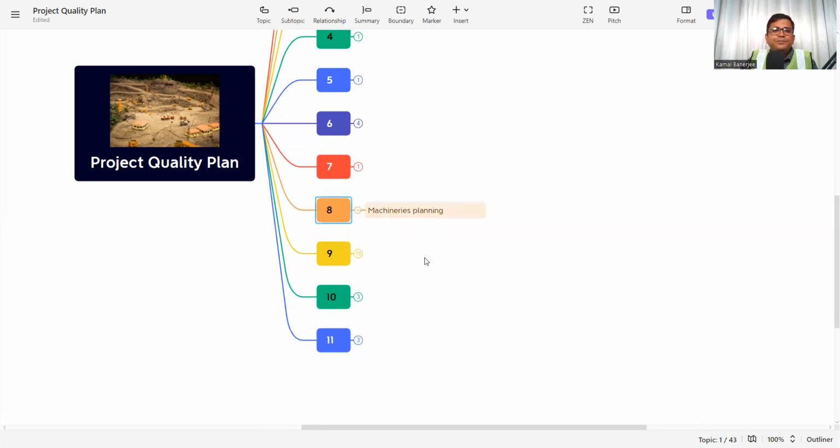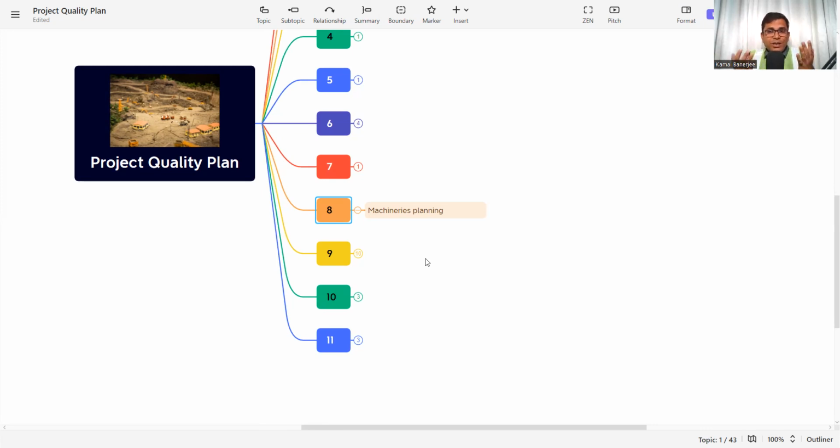The next is machinery planning. Suppose we want to do the concrete. Whatever machineries you need, the concrete pump, the transit mixer, the vibrator, the needle, all these you need to plan. This machinery planning, month wise, week wise, and day wise, we need to plan, and we need to incorporate in the project quality plan.